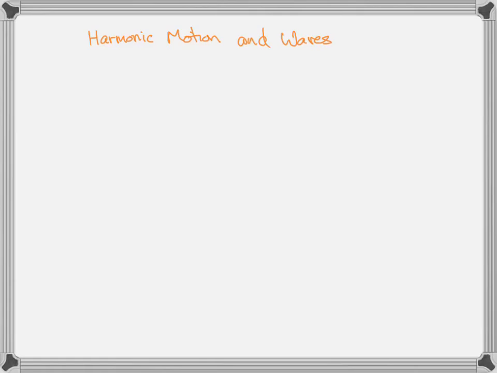But is there anywhere else? Like, why do we care about harmonic motion? Is there anywhere else we see harmonic motion? And the fact is that yes, while we idealize harmonic motion as masses on springs and simple pendulums, that harmonic motion happens every day. It's a very common physical phenomenon. For example, when you follow a point on a wheel that is spinning, that point goes through a cyclical process, right? It's also harmonic motion.